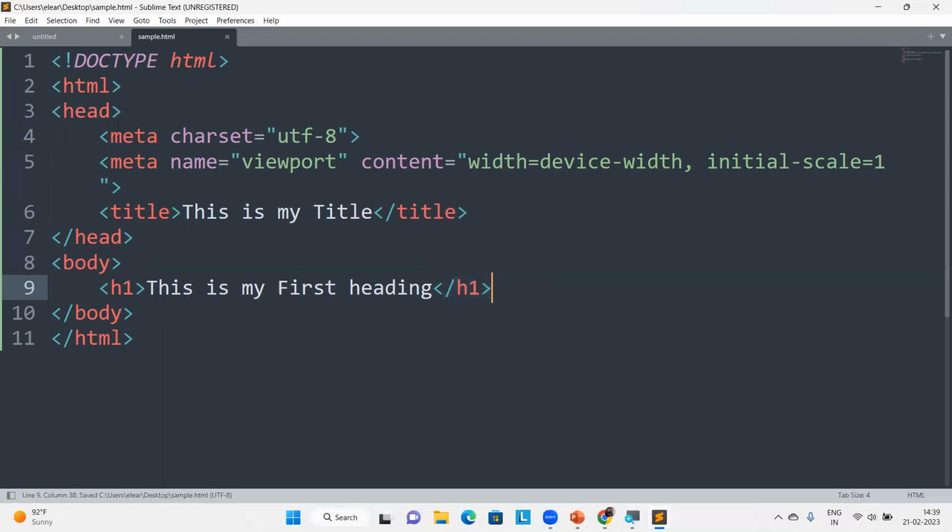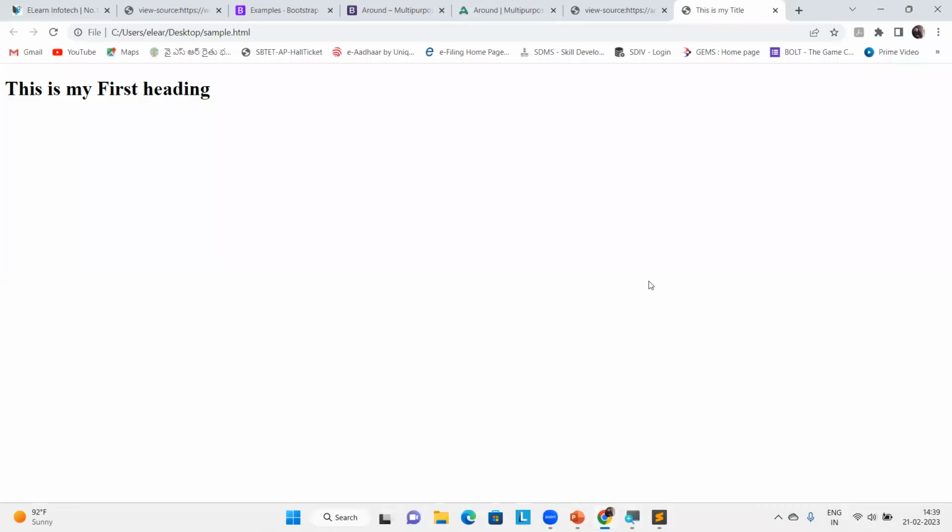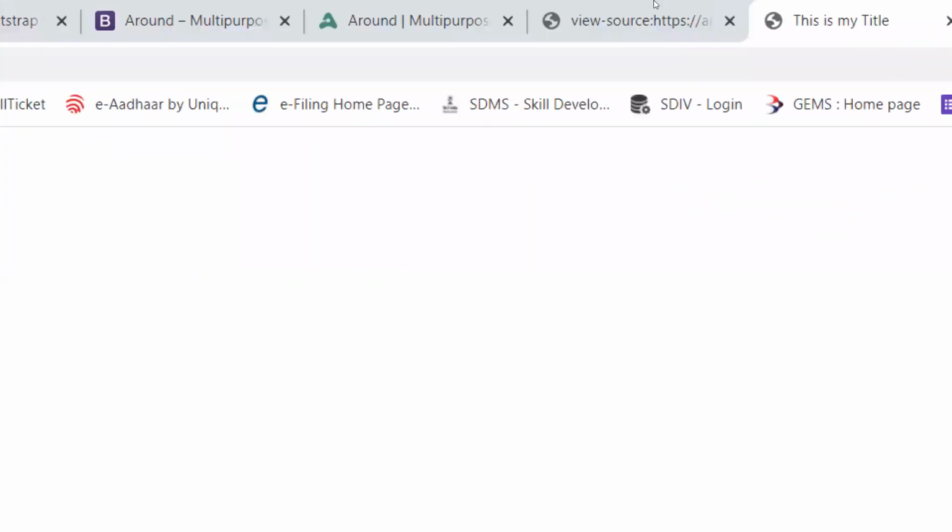So simply save. How to run this? Simply by clicking on it in your browser. Okay, yes. Hope you got it right. So let's check that. I'm going to magnify this screen, because I want to give you more detail about this.